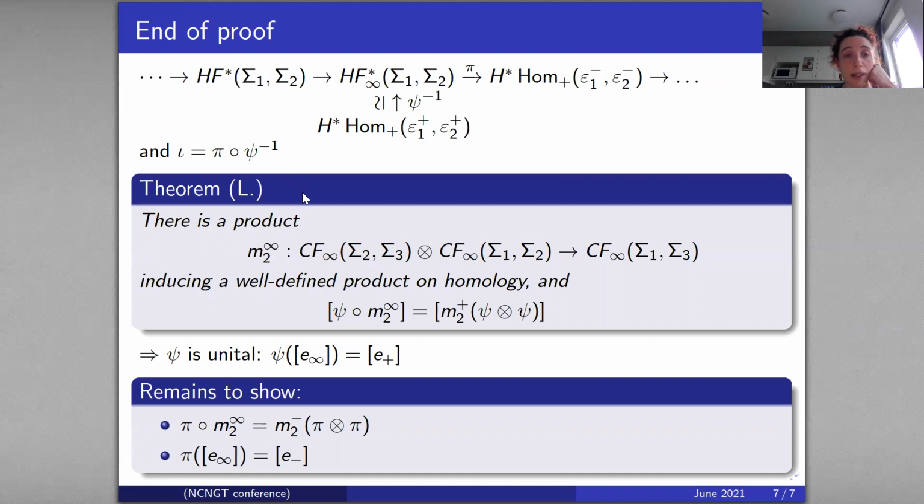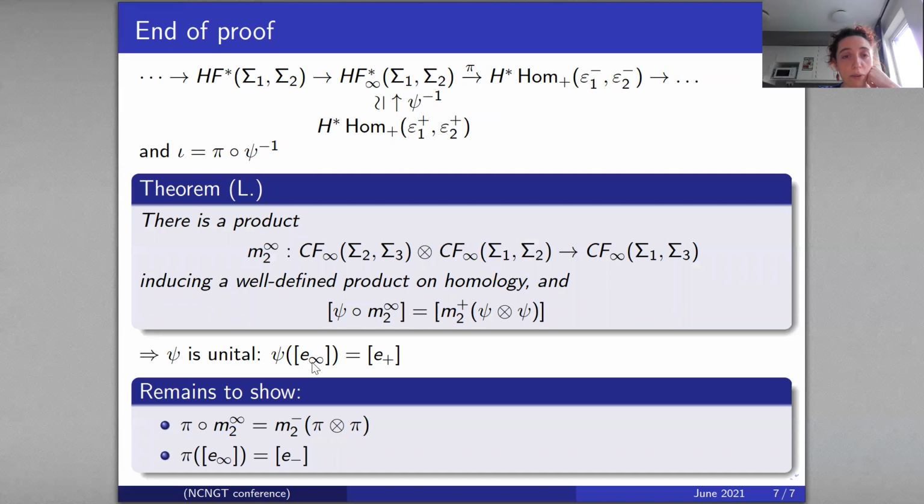And then in my thesis, I proved that there is a product structure on this complex CF infinity, generated by intersection points and chords in the negative end. This map induces well-defined products in homology. And moreover, in homology, the map psi preserves the product, so it takes the products on this complex to the products of the augmentation category in the positive end. In particular, as psi is a quasi-isomorphism and preserves the product, it is unital in homology.